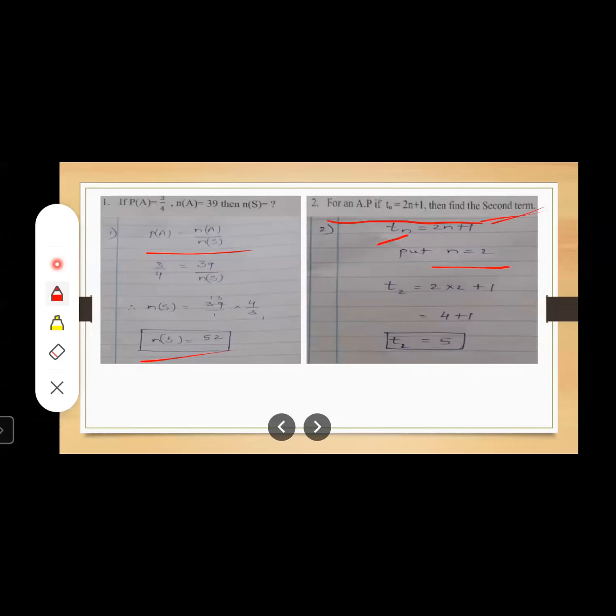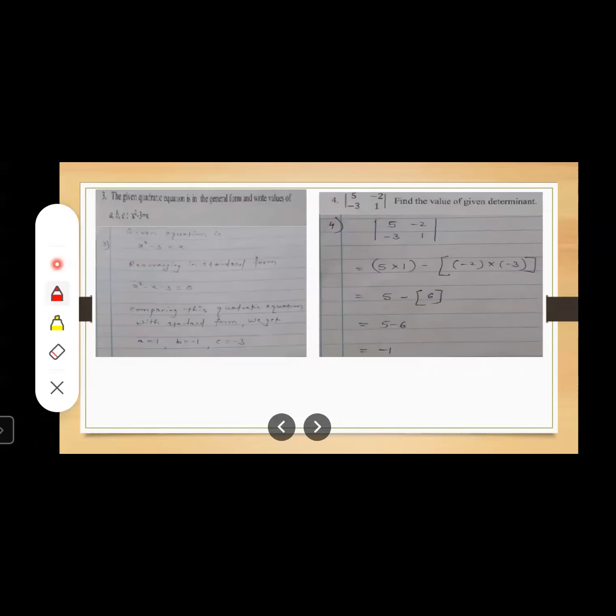Last term is given. What we want? Second term means we want T2. So let us put n is equal to 2. When you put n is equal to 2 in this, you will get 2 into 2 plus 1, 2 into 2, 4 plus 1, that is 5. So T2 is equal to 5. Okay, now let us move to the next slide.